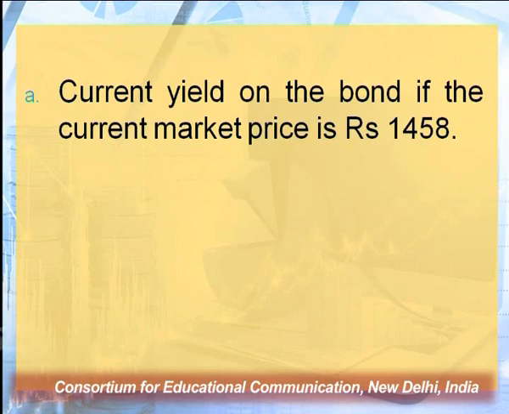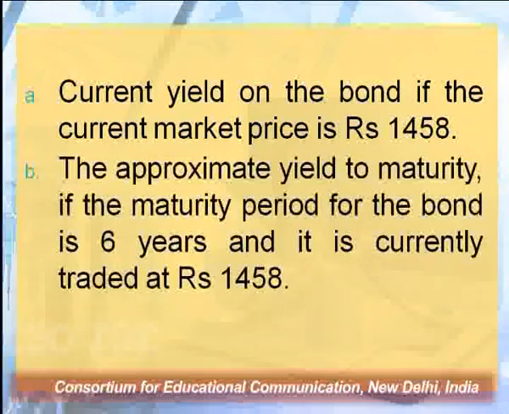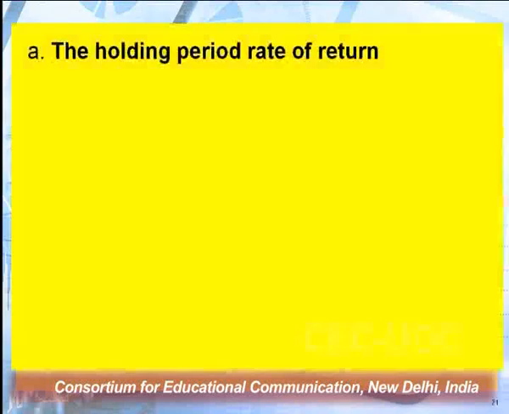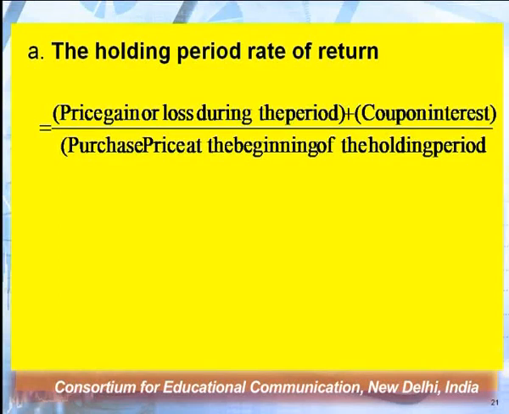The second aspect of the question asks us to calculate the current yield on the bond if the current market price is rupees 1458. If the present or current market price is 1458, what will be the current yield? And the approximate yield to maturity, if the maturity period for the bond is 6 years and it is currently traded at rupees 1458, which was the market price. So the question is asking you to do certain calculations in terms of bond value measures. These are different measures, and fortunately all of them are present in a single question. Now you have to calculate. So let's start with the first value, that is the holding period rate of return.